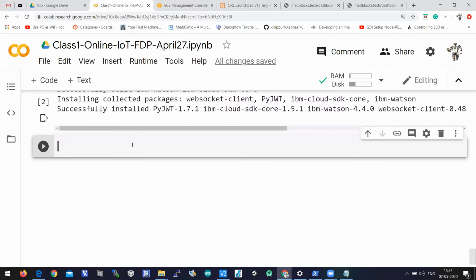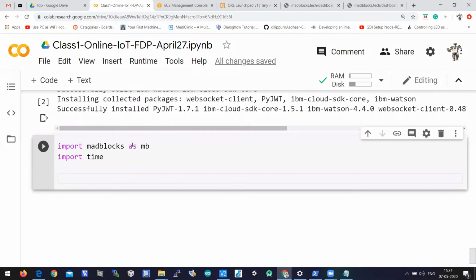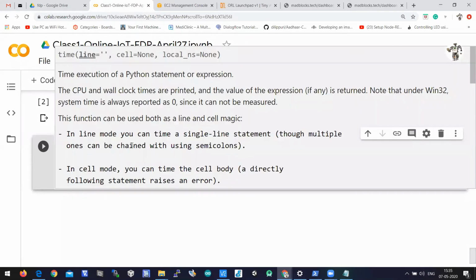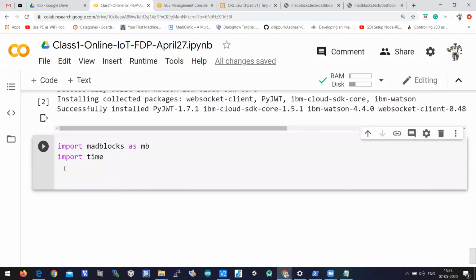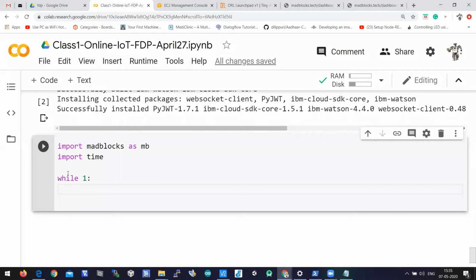For reading the data, import matblocks as MB, import time. While 1, which is while True, means that it is an infinite loop.